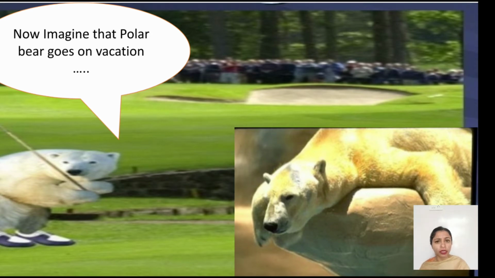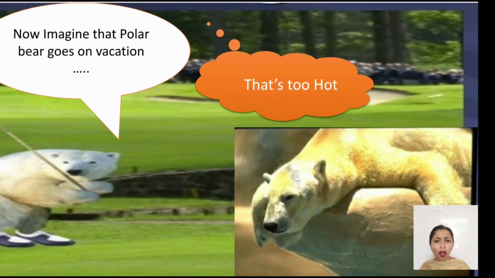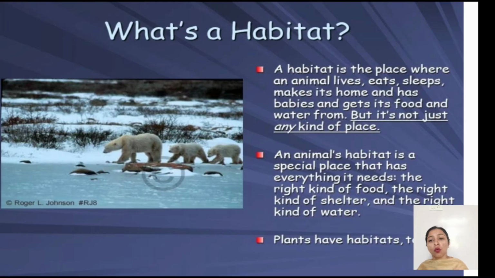Now, do you think he will be able to survive over there? No, absolutely not, because see, he has a white fur coat. He always has his white fur coat on, and if he goes with that coat to the beach, what will happen? Obviously he cannot remove that coat. So he will feel lots and lots of warmth, hotness over there, and he will not be able to survive over there, because it's too hot. So what do you understand by this?